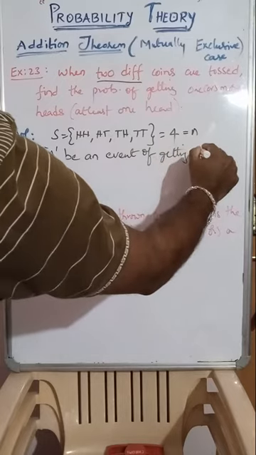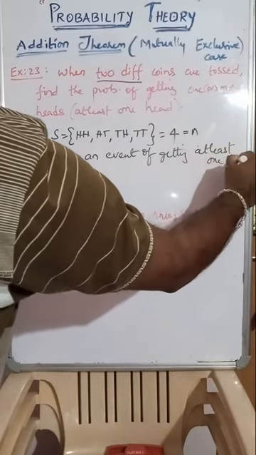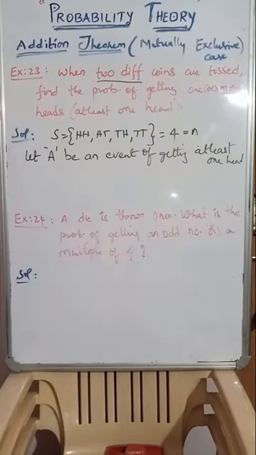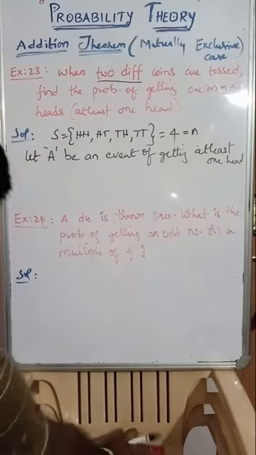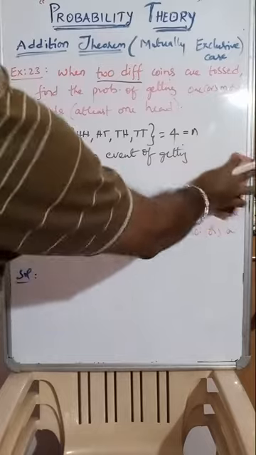getting at least one head. At least one head, right? So that is, see, one or more heads they have asked. At least one head, in the sense, single head you just see, one head or more than one head, because here we are applying the addition theorem.